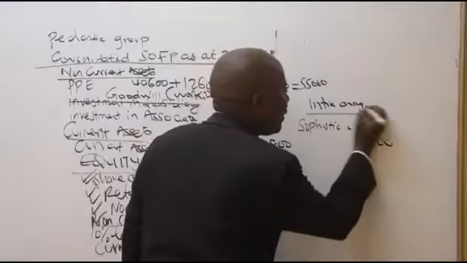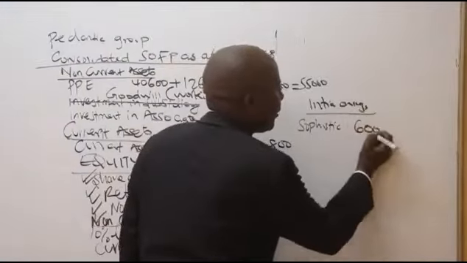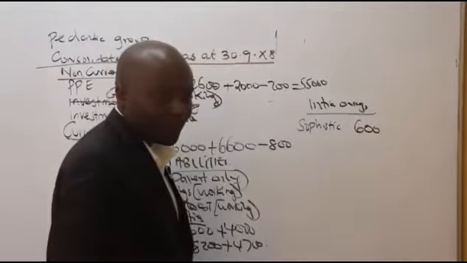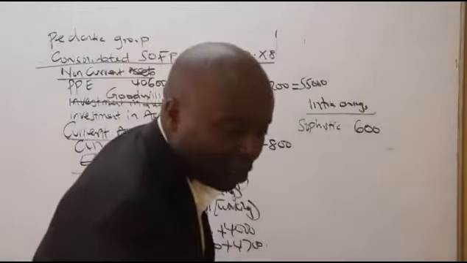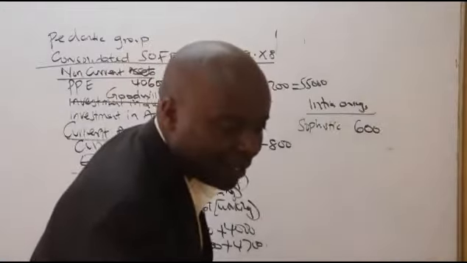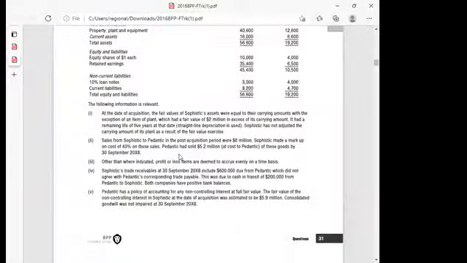Just mention there sophistic 600. You have to chop the 3 zeros. And then pedantic, on the other hand, has an internal owing. Internal owing, we are told here, includes 600 due from pedantic, which did not agree with the corresponding trade payable. This was due to cash in transit of 200,000 from pedantic to sophistic.